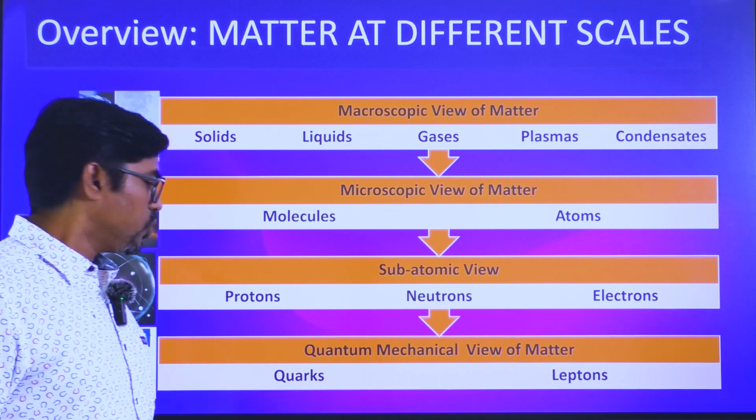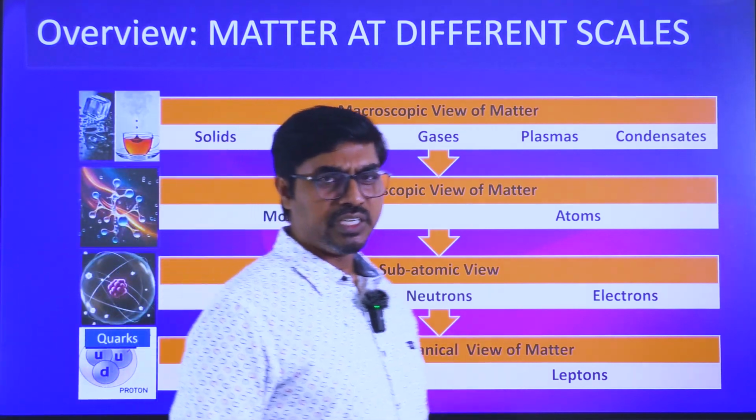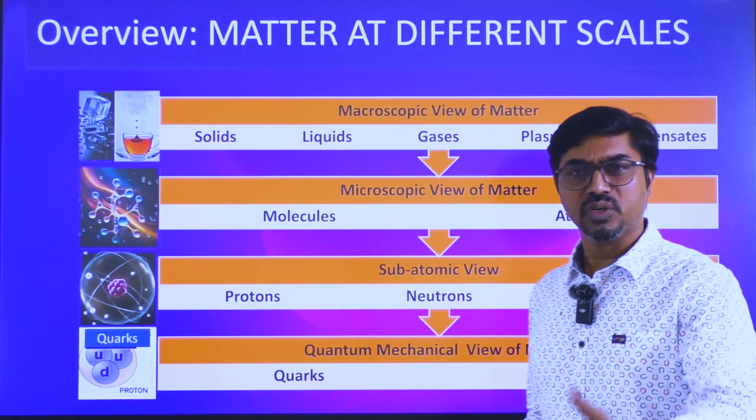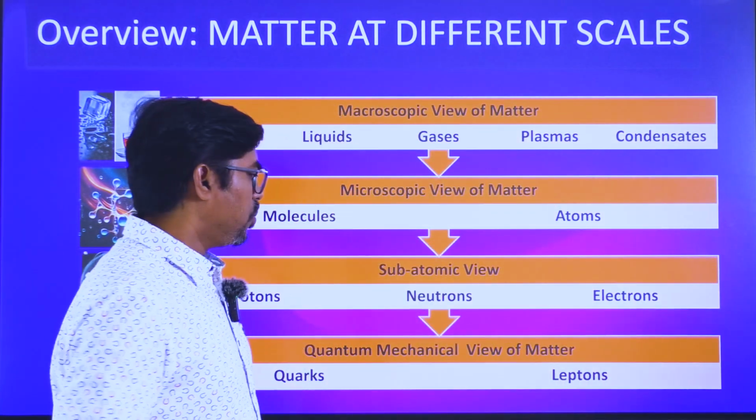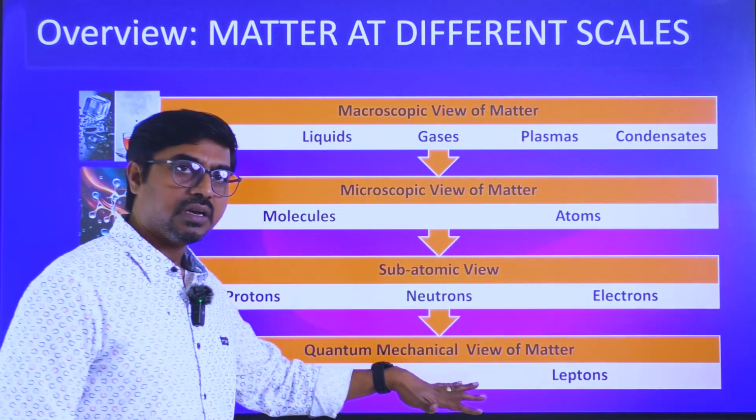And then further down, you have quarks and leptons. Leptons mean there are so many particles, for example electron, positron, neutron, and all those. So you will study that as you go on. But these are the things finally we are at right now.